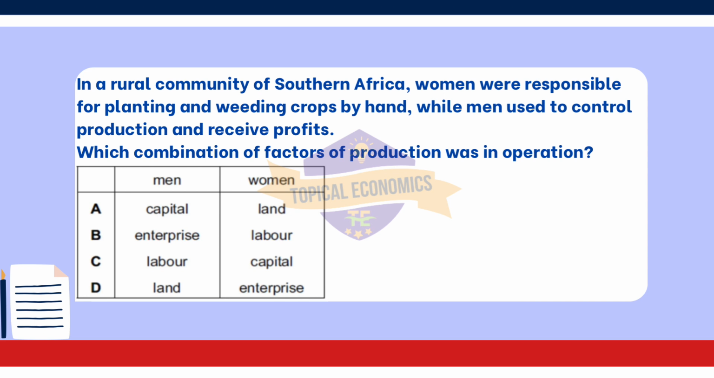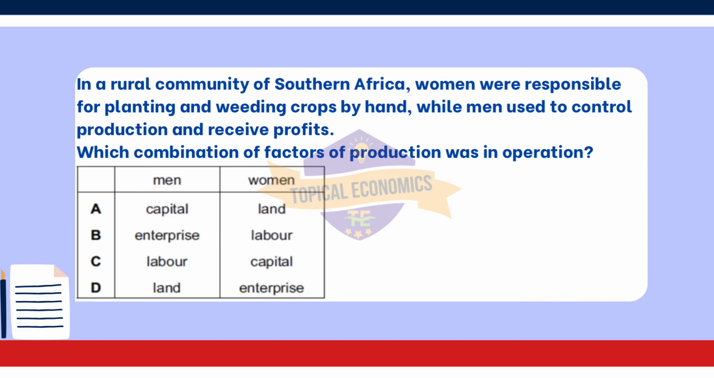Option A. Men, capital, women, land. This option is incorrect because men are not functioning as capital in this context. Rather, they are acting as entrepreneurs, enterprise. Additionally, women are not associated with land as a factor of production, they are involved in the physical work of planting and weeding.